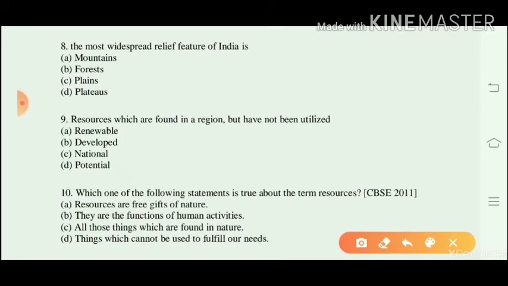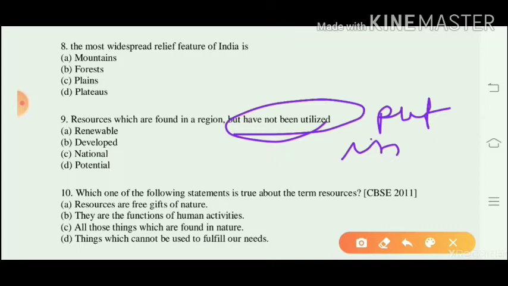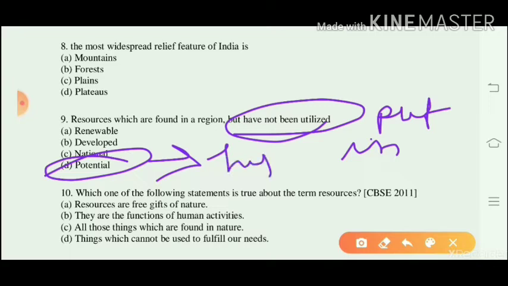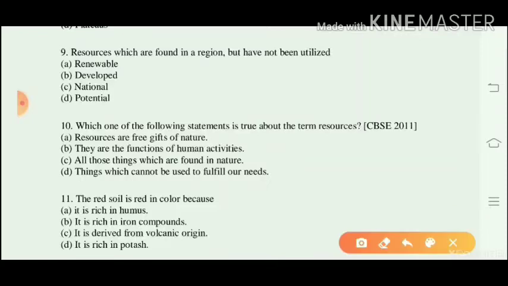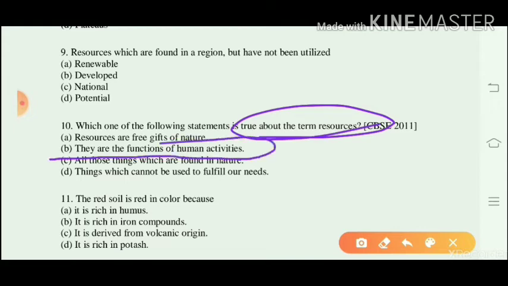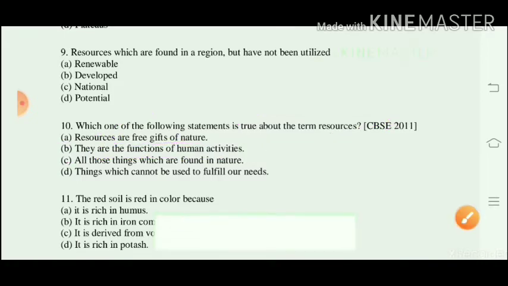Question number 9. Resources which are found in a region but have not been utilized or put in use are potential resources. Example, there is huge potential in the states of Gujarat and Rajasthan for the development of solar and wind energy. Question number 10. Which one of the following statements is true about the term resources? As we know, resources are functions of human activities such as a car, pen, pencil, etc.